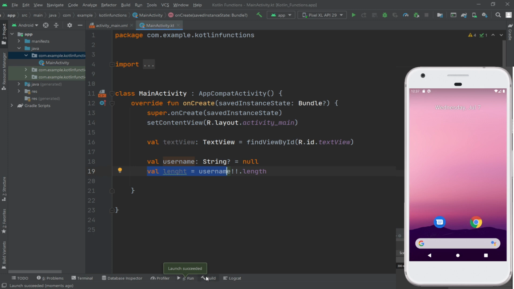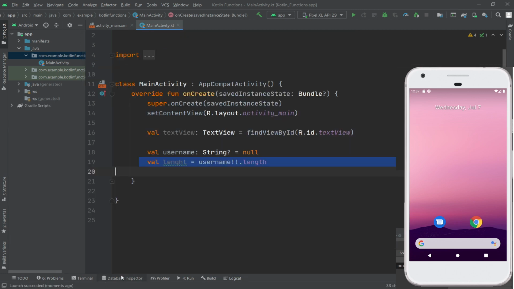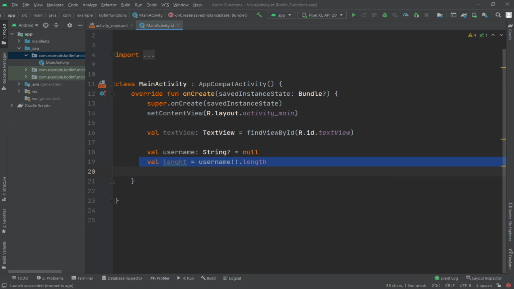As you can see here, our code crashed because of this 19th line of code. So clearly this causes the very issue that nullable types are designed to avoid. Use of the not null assertion is generally discouraged and should only be used in situations where you are certain that the value will not be null.